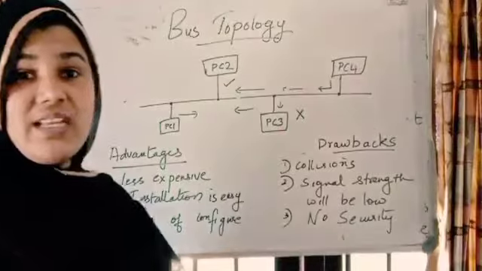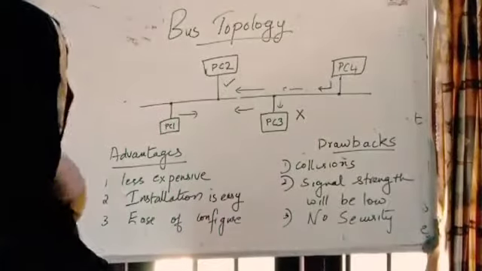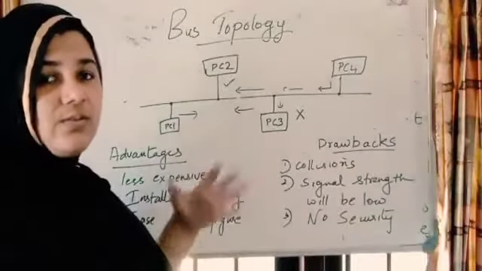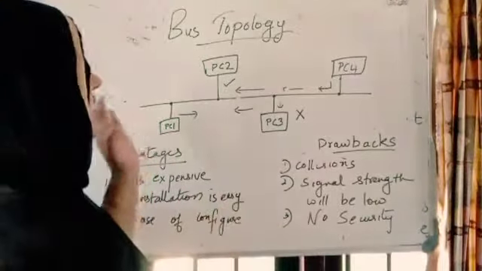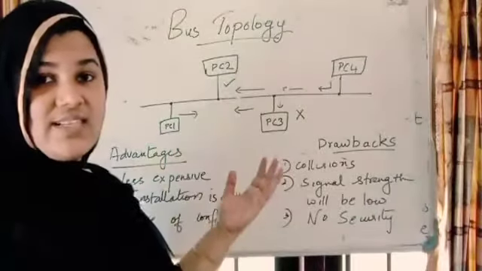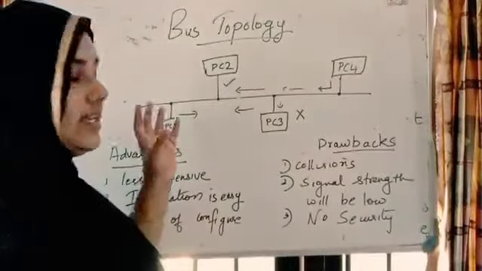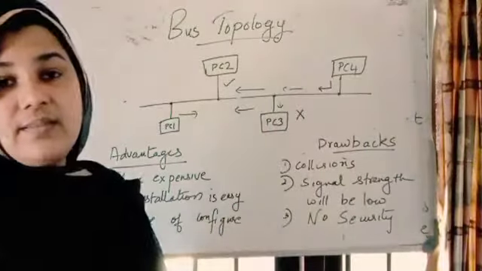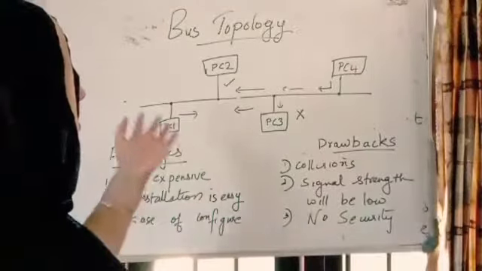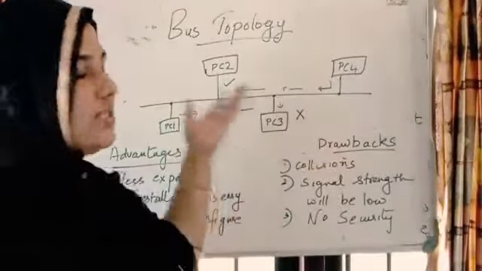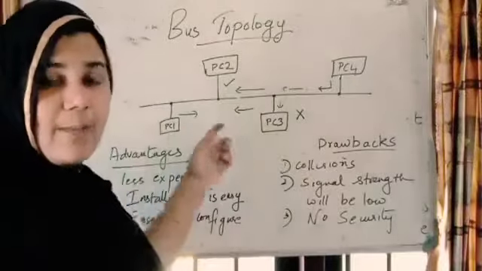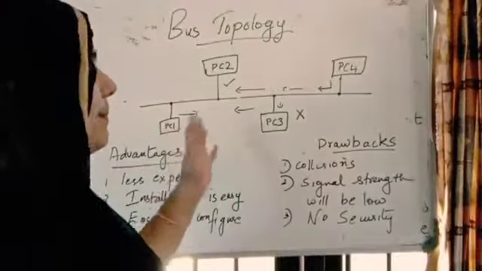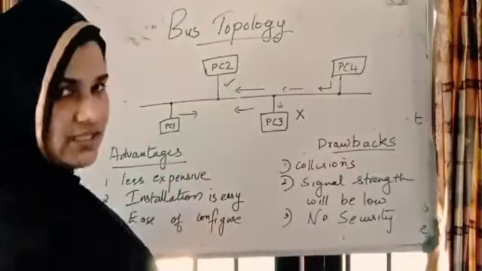And what are the main disadvantages of bus topology? I think you can say the answer. Yes, if the cable fails, if the cable gets any problem, the whole system will fail. It can't send any message. If anything happens to the cable, everything will fail. So these are the main disadvantages of bus topology.